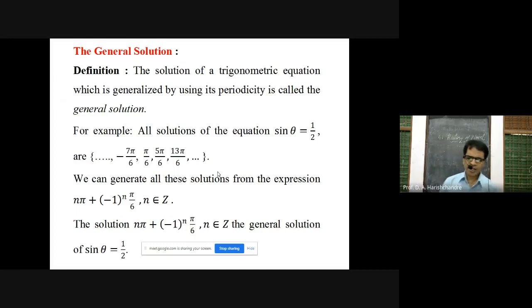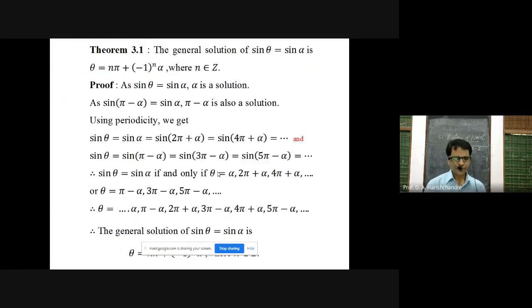Okay, we can generate all these solutions from the expression n pi plus minus 1 raised to n into pi by 6, n belongs to Z. This is the general solution of sine theta is equal to 1 by 2. Okay, you can determine a general formula for obtaining all the general solutions of that trigonometric equation. And what is the general formula? n pi plus minus 1 raised to n into pi by 6. Keep in mind.